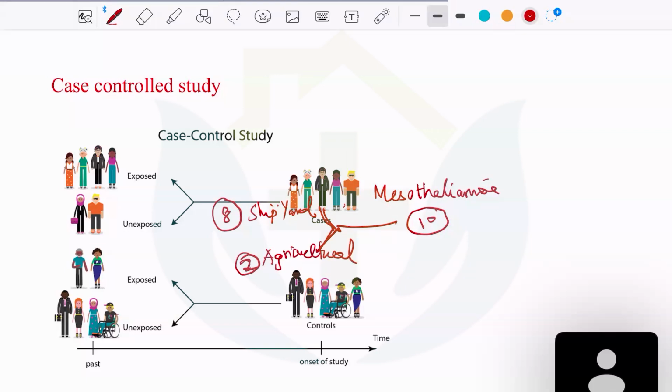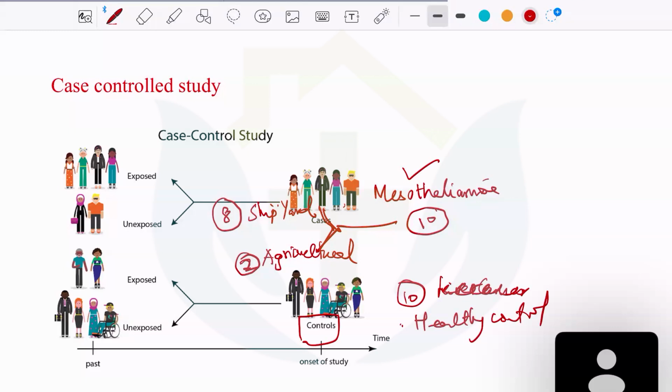Now what you do is that you go back in time, then you try to analyze what caused the disease. So this is called a case and control. Simultaneously, when you get a case, you get a control. So what is a control? Let's assume that in the same hospital, you are getting 10 more patients, assume they are liver cancer patients. Now this can be the control, or you can take normal healthy controls as well.